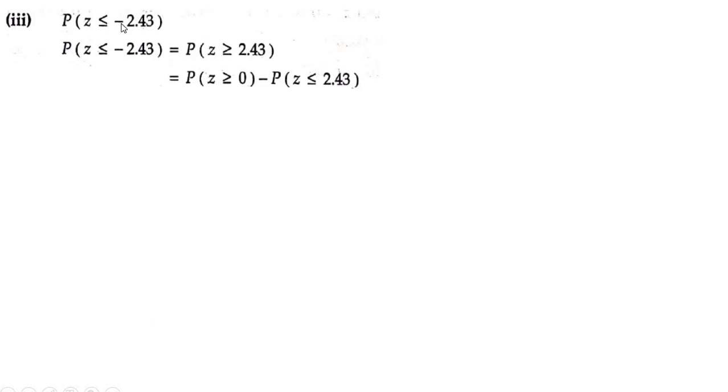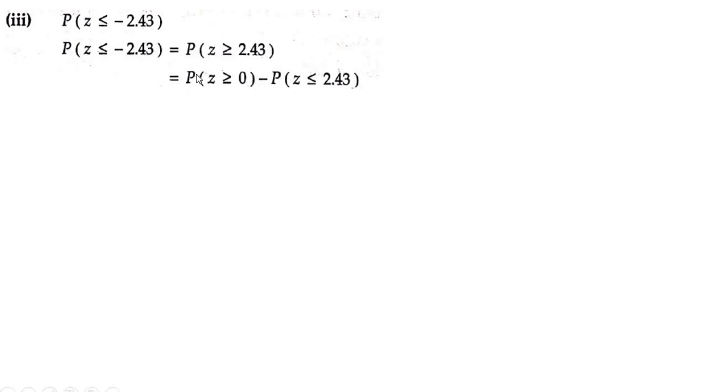P of z less than or equal to minus 2.43. Whenever you have a negative value, the probability table doesn't have negative values, so we have to write it in a positive way. So probability of z less than or equal to minus 2.43. I've already explained in one of my illustrations, the second illustration I guess, where you had minus 0.86: whenever you have a negative one, since it is symmetric, it can be written as z greater than or equal to 2.43. So z greater than or equal to 2.43 means what? It is up to infinity.